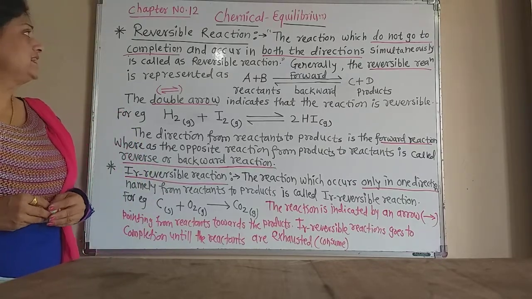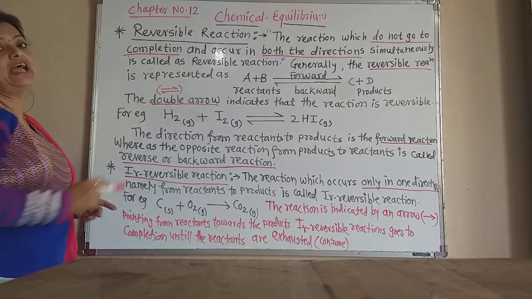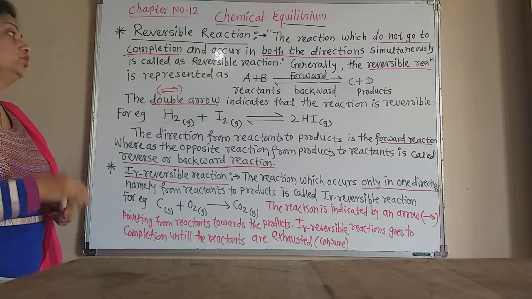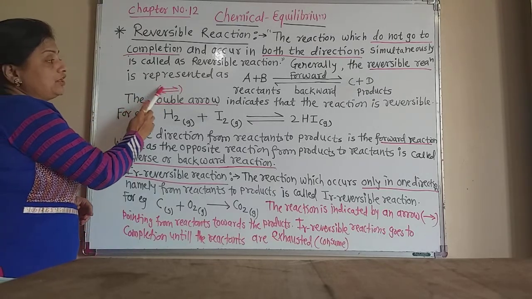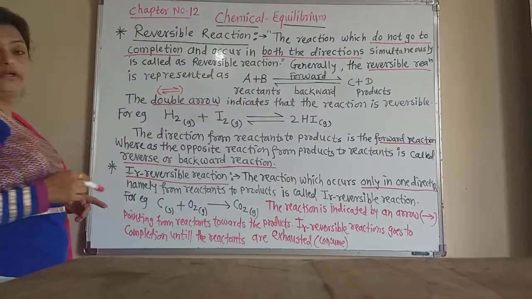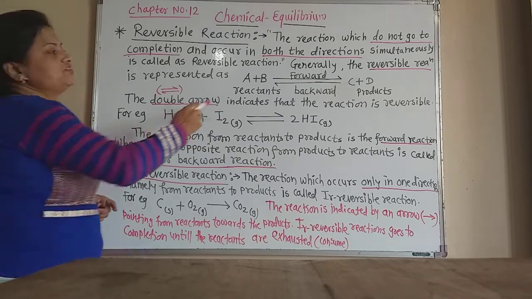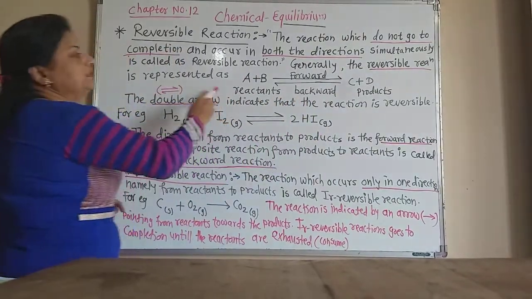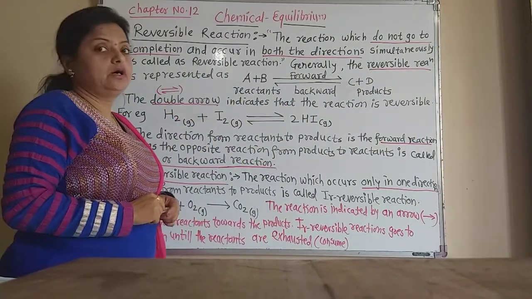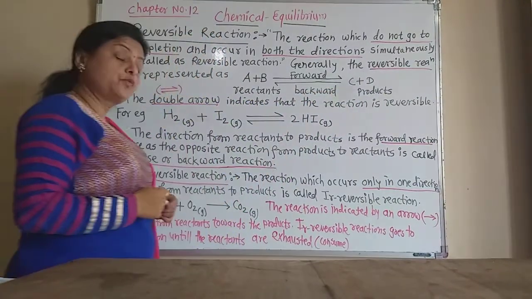Now generally reversible reactions are represented by a double-headed arrow, a half arrow, and below that again a half arrow. Now the upper half arrow points from reactant to product and the lower half arrow points from products to reactants. Now this is the general representation of the reversible reaction. Suppose A plus B are the two reactants, and C plus D are the products.